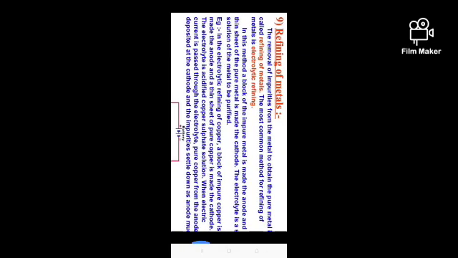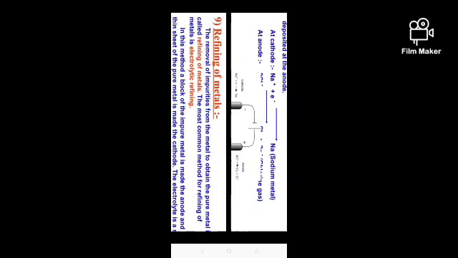And after that, the refining of metals. Removal of impurities from the metals to obtain the pure metal is called the refining of metals. The most common method for refining is electrolytic refining. In electrolytic refining, what will happen? Only pure metals are deposited at the cathode. Okay, got it? That means the sodium metal is deposited at the cathode end, as it is positive in nature and is deposited at the negative end.